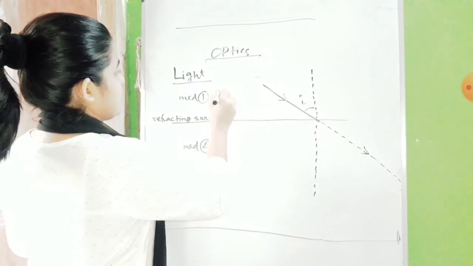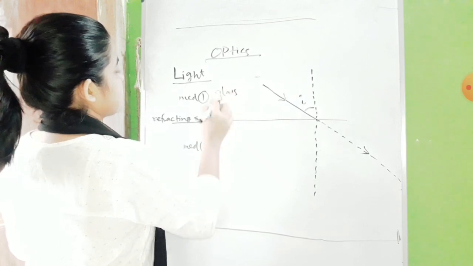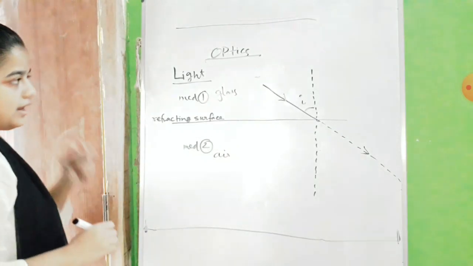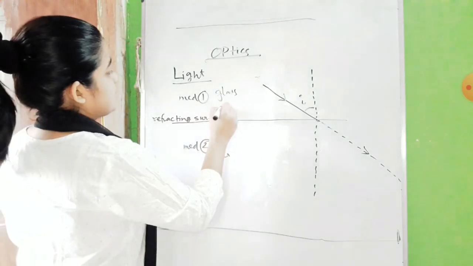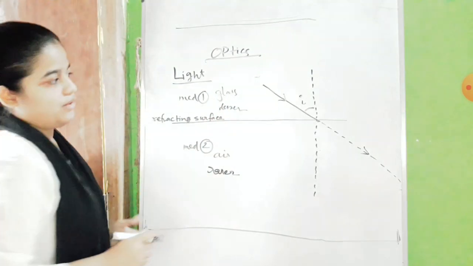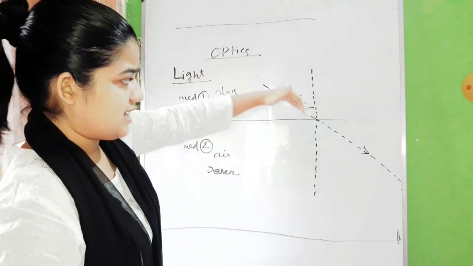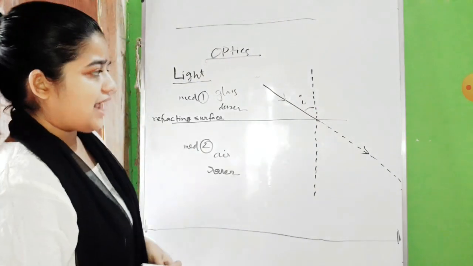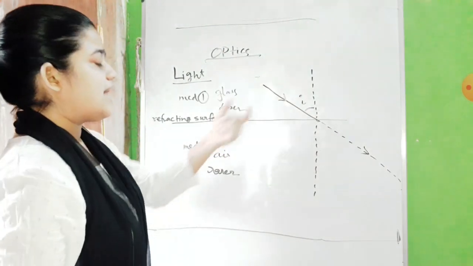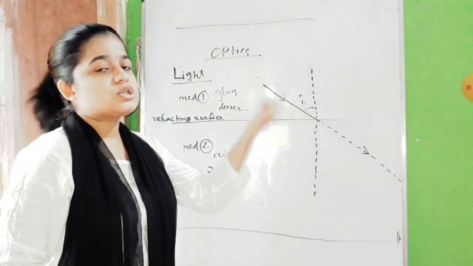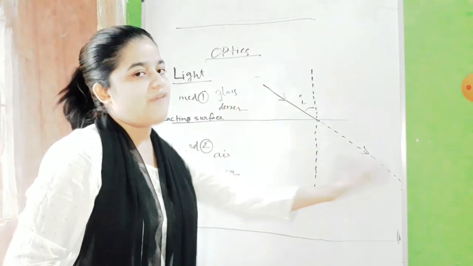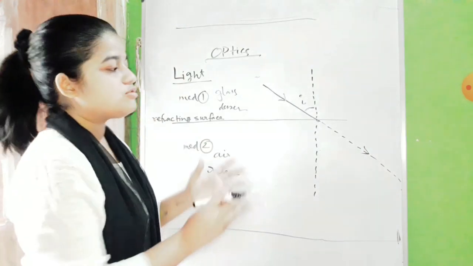See, suppose in case number 2, this is the glass and this is your air. So this is the denser medium and this is your rarer medium now, and the light ray is traveling from denser to rarer medium. So when a light ray travels from a denser medium and comes to a rarer medium, in the denser medium light has the slowest speed, and when it comes to a rarer medium, its speed will get faster because the atoms and molecules are loosely packed.